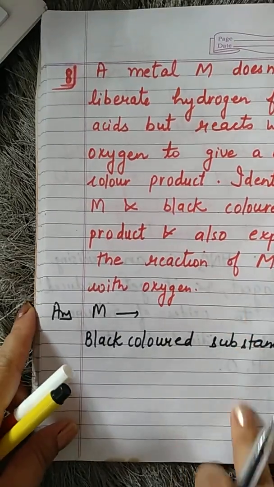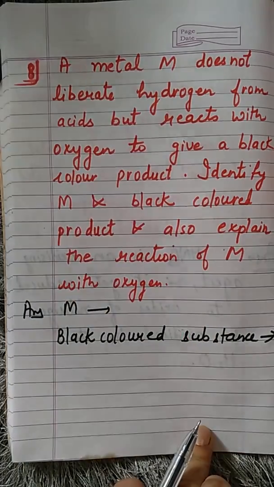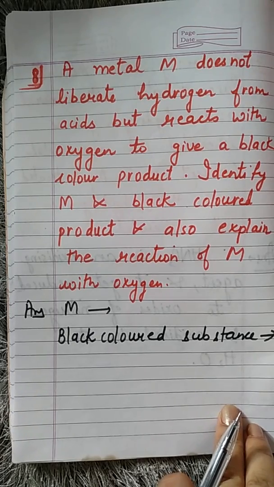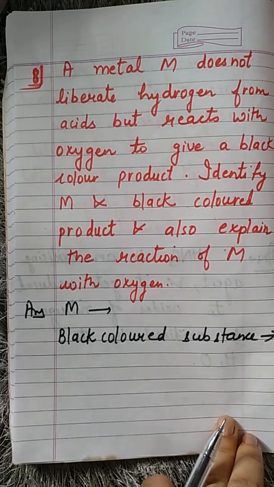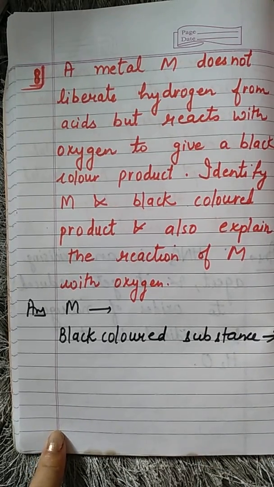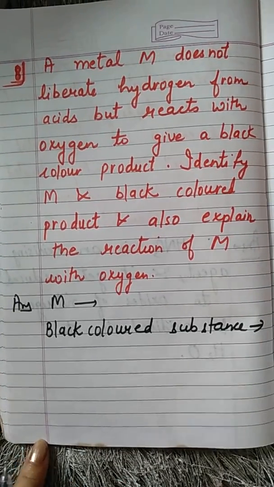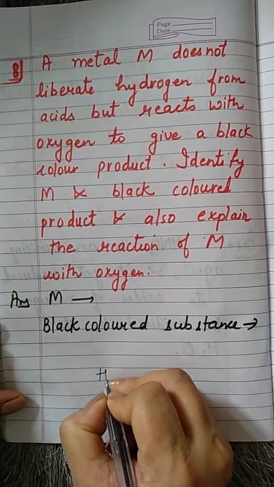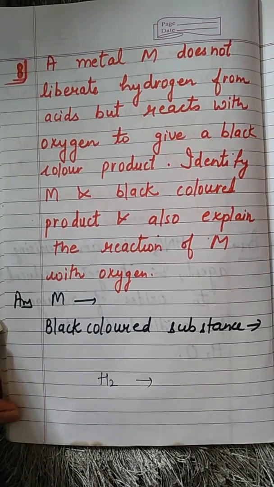Then comes question number 8. Again a question which is to be understood well. See question number 8. A metal M does not liberate hydrogen from acids. So metal M is not going to liberate hydrogen from acid. It means it is going to lie below hydrogen. Okay, but it reacts with oxygen to give a black compound. But with what does it react? It is reacting with hydrogen to give a black colored substance. Okay, now we have to identify everything.